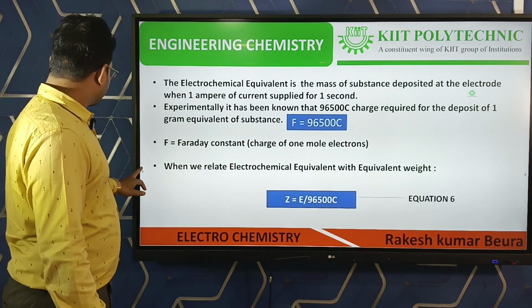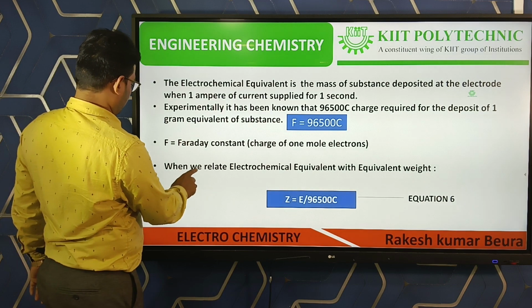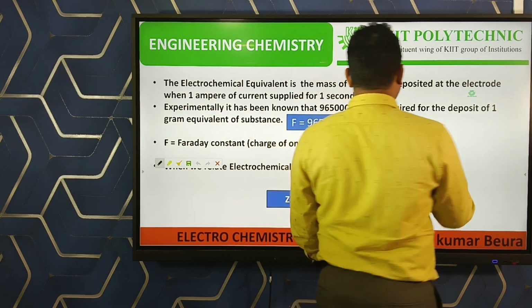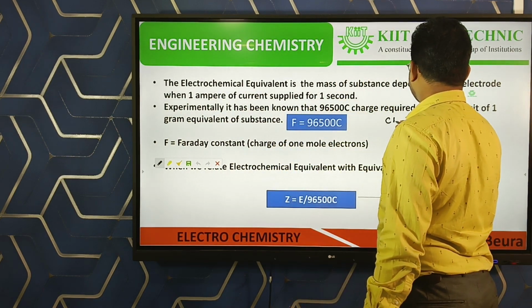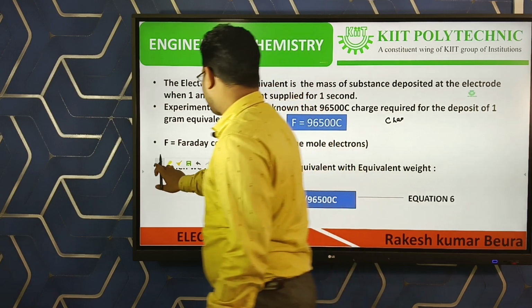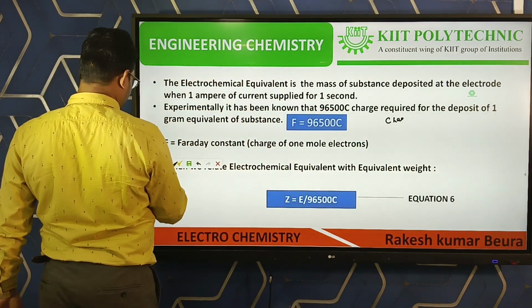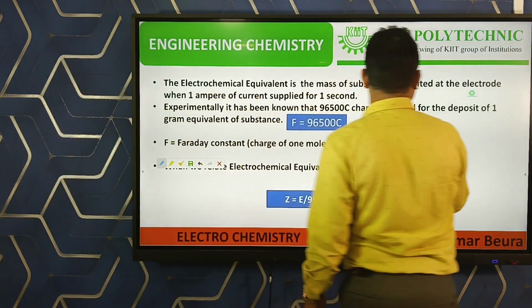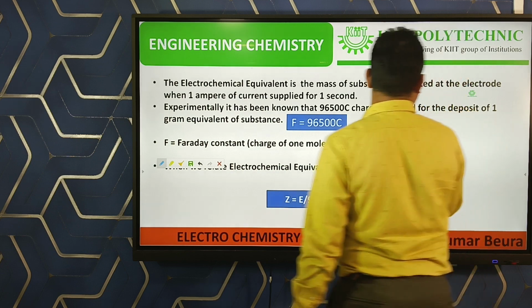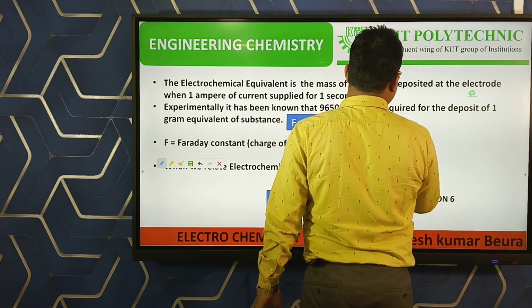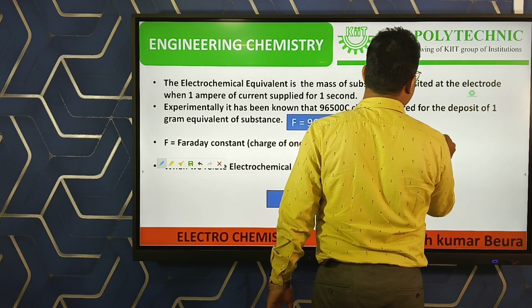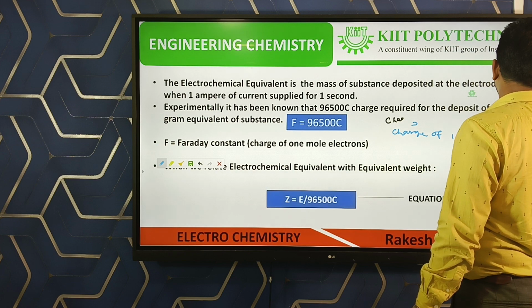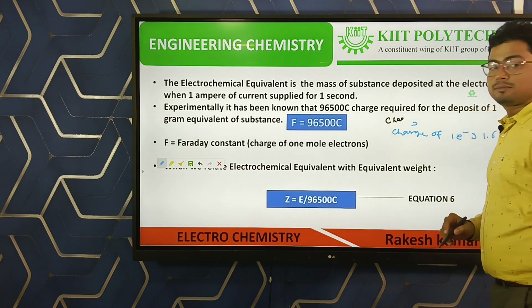We know the charge of 1 electron is equal to 1.6 into 10 to the power minus 19 coulomb.